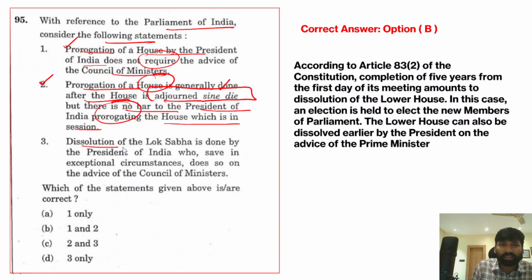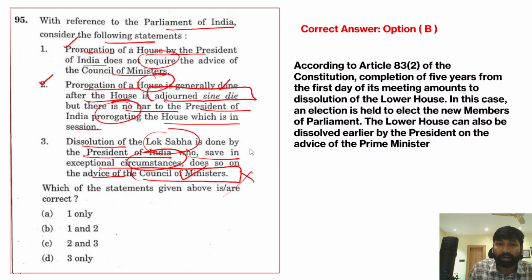Now, third statement, the dissolution of the Lok Sabha is done by the President of India, who, save in exceptional circumstances, does so on the advice of the Council of Ministers. Now, this is incorrect because it is not on the advice of the Council of Ministers, but rather on the advice of the Prime Minister. So, therefore, this is an incorrect statement, and statements 1 and 2 are correct. Right? So, you can go through the explanation of this particular question.